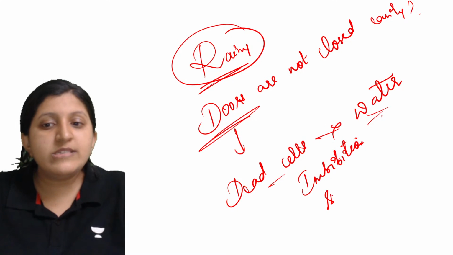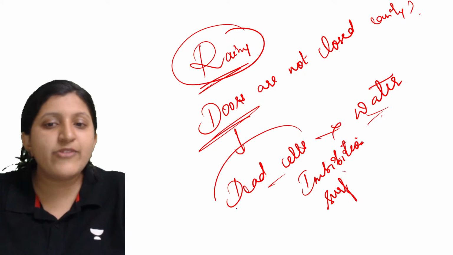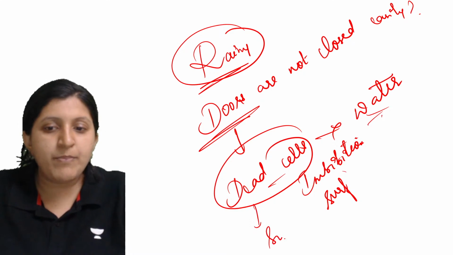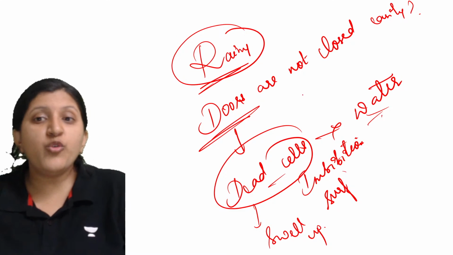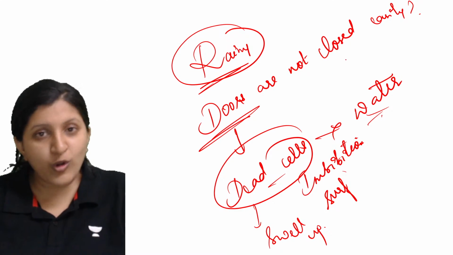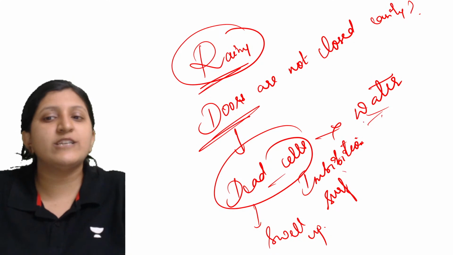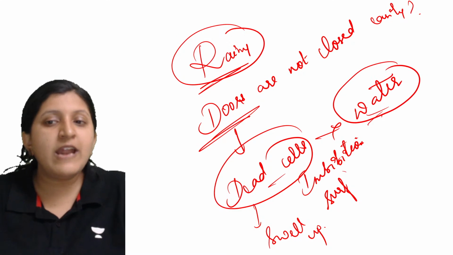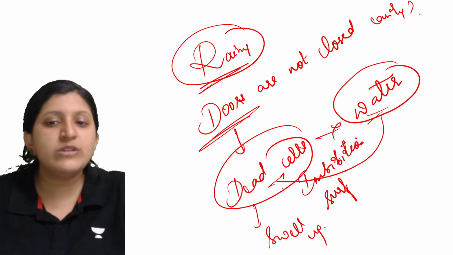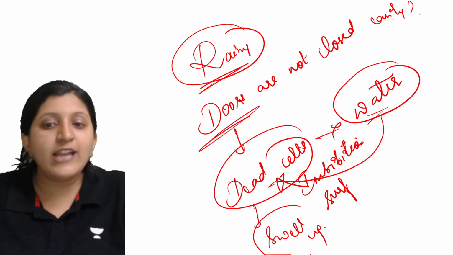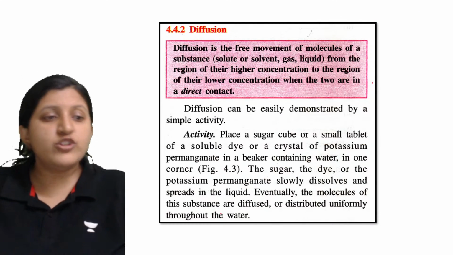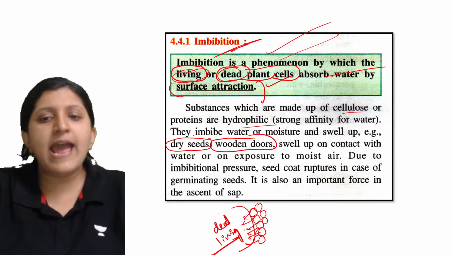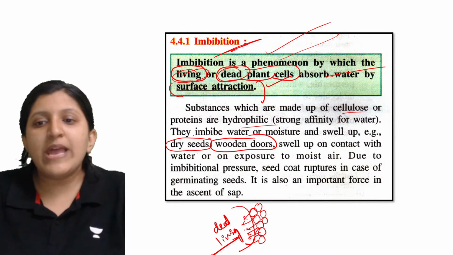Due to the surface attraction, the dead cells are going to swell up, and that's when you feel difficulty in opening or closing a door. The water has been imbibed into these dead cells, and that leads to the swelling up of the cell.